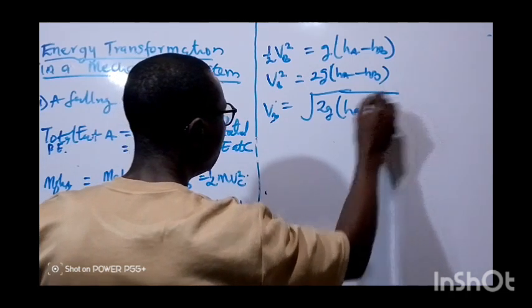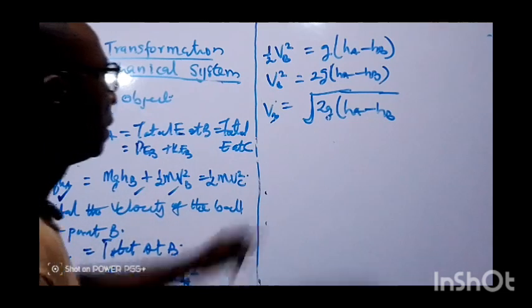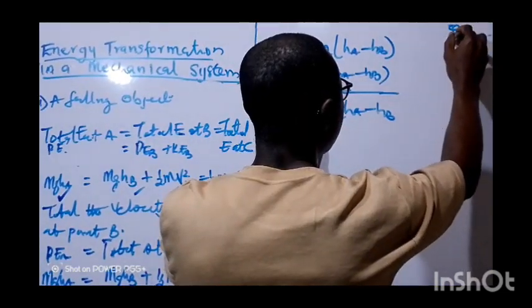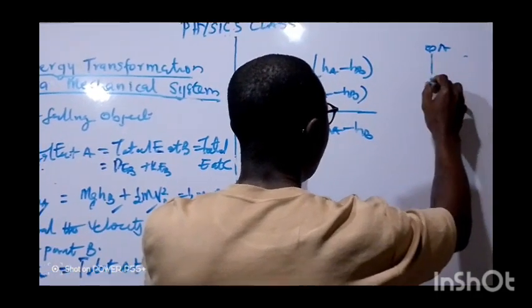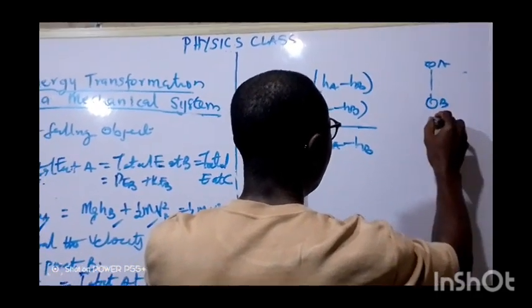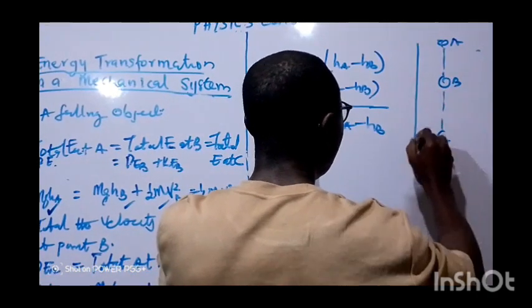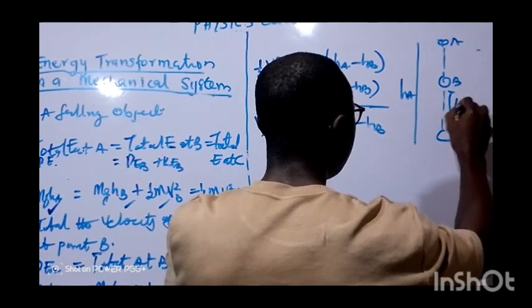Don't forget, as I said the other time from the diagram, let's say this is the ball at point A falling down to point B, then to point C. The height here is HA, while the height here is HB.